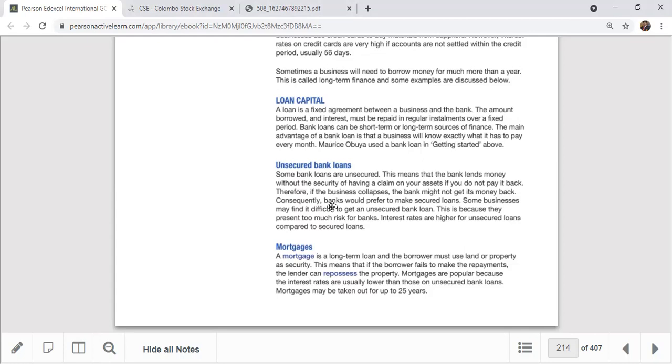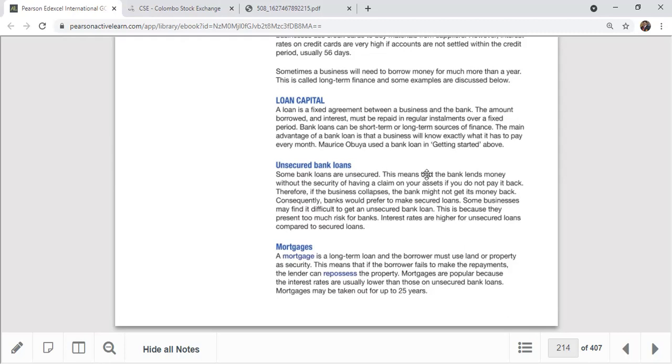If you settle within 5 years, your monthly installment will be like this. You know exactly, so it's easy to manage your inflows and outflows, because you know exactly how much money you have to settle for the bank loan at a particular date. So you can even make a standing order in that case. We talked about this under Maurice Abaya, the taxi driver case study. He took a bank loan in the getting started question above.